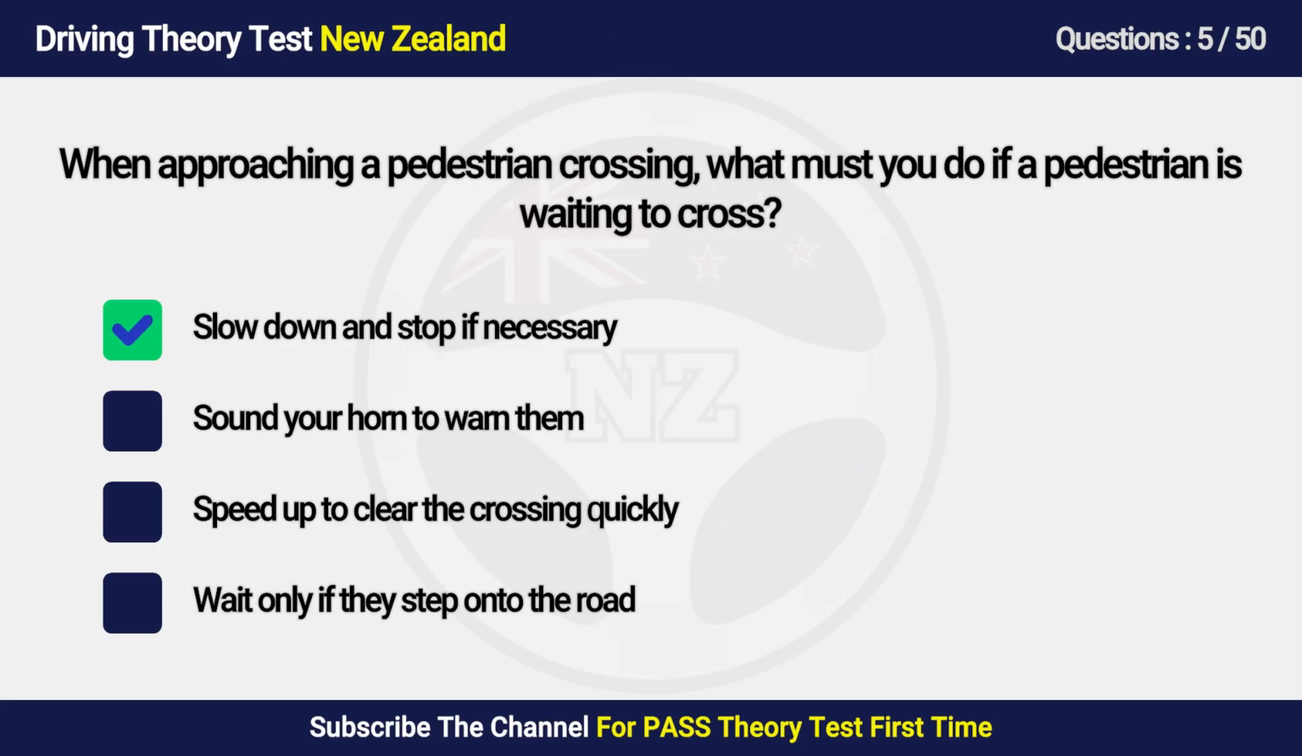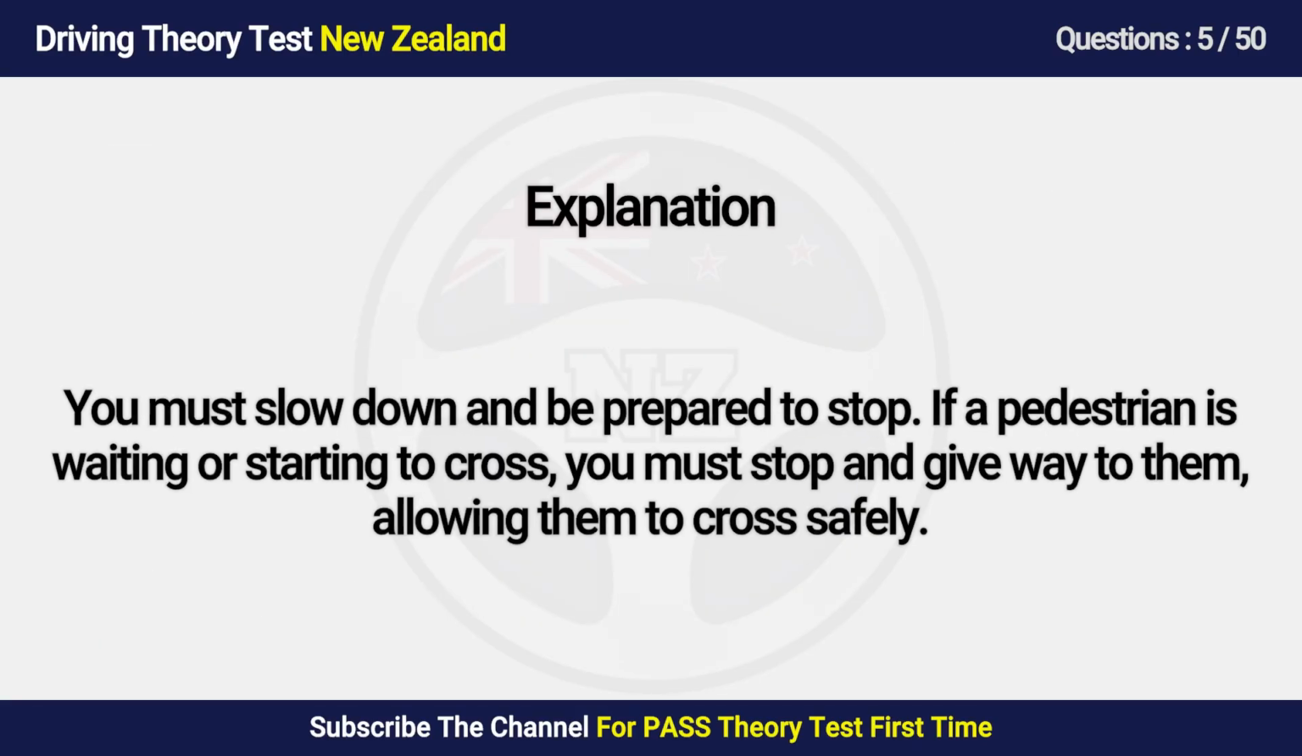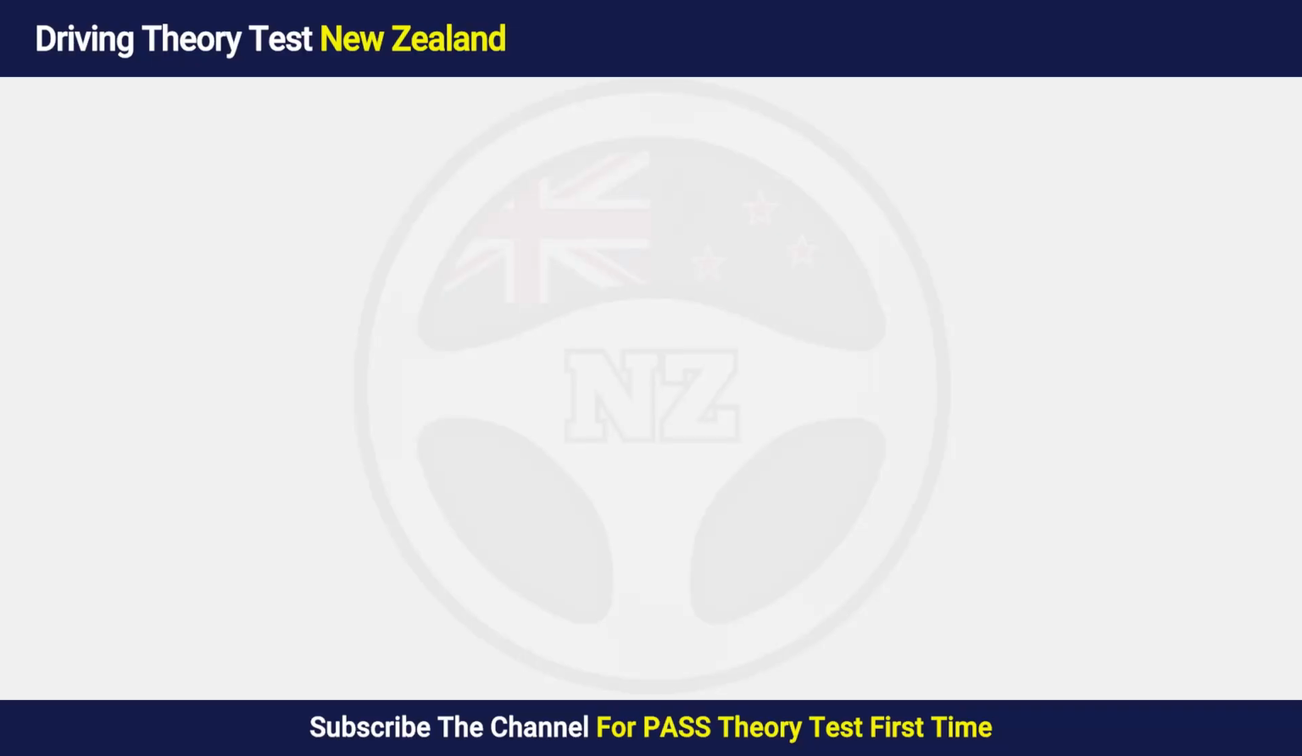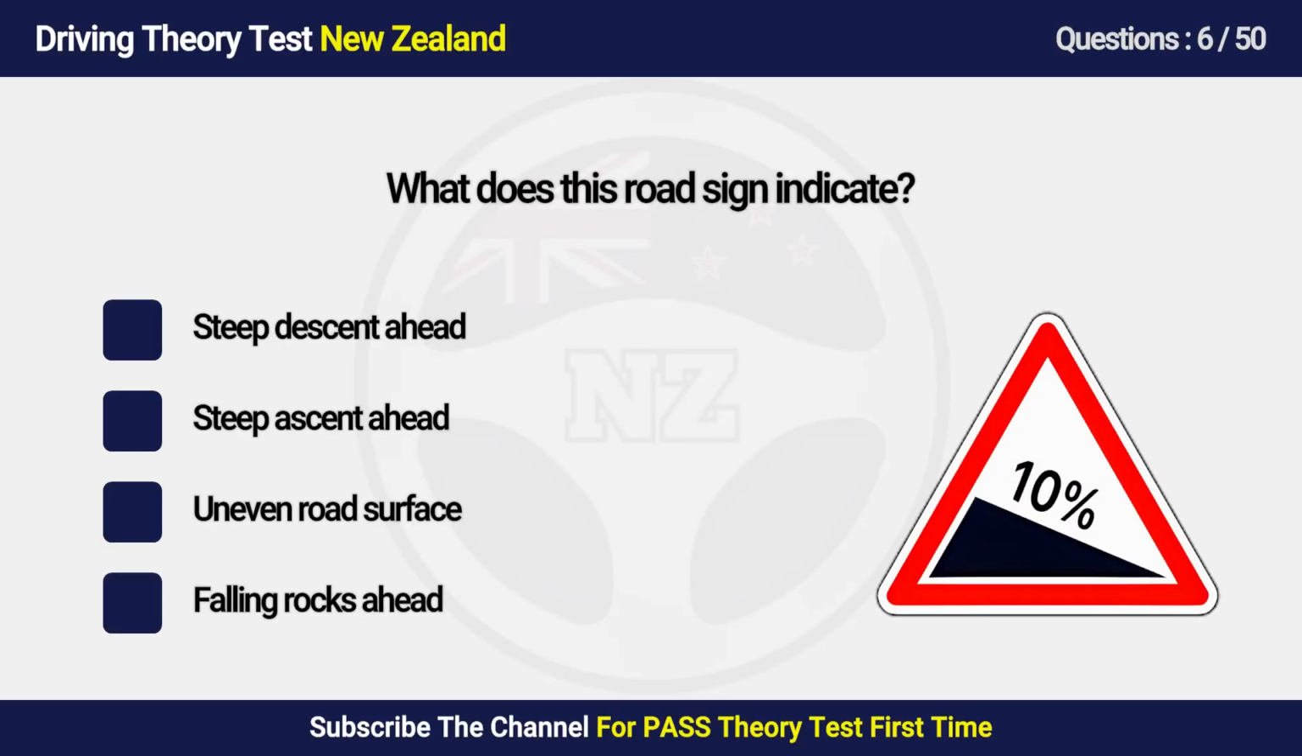Answer is A. Slow down and stop if necessary. You must slow down and be prepared to stop. If a pedestrian is waiting or starting to cross, you must stop and give way to them, allowing them to cross safely.